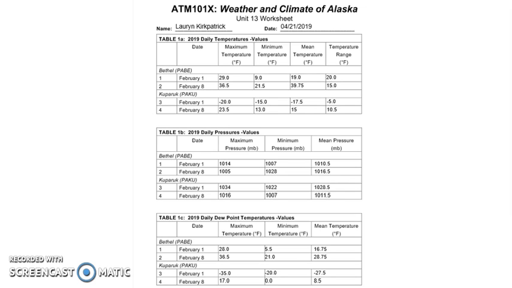Looking at the values in Kaparak for February 1st and February 8th, it's usually around negative 18 degrees Fahrenheit, and here we see negative 20 degrees Fahrenheit as the max and a min of negative 15 degrees Fahrenheit, with just an average of around a negative 5 degree temperature range Fahrenheit. This is usual for this time of year for Kaparak.